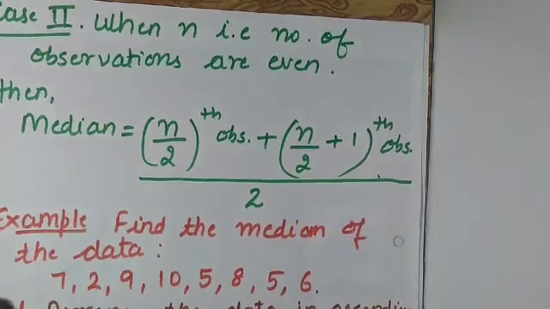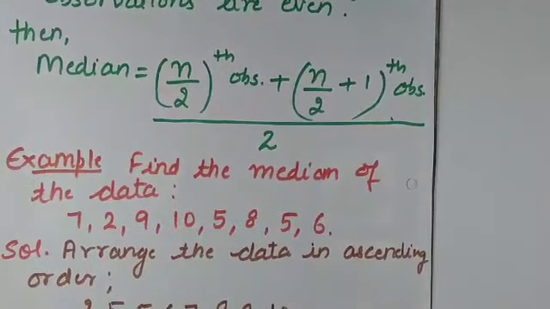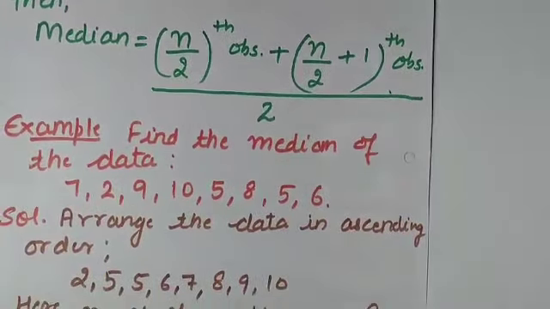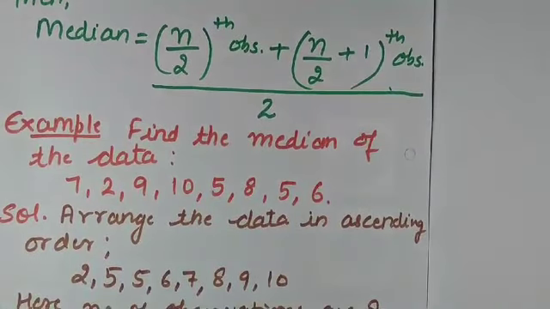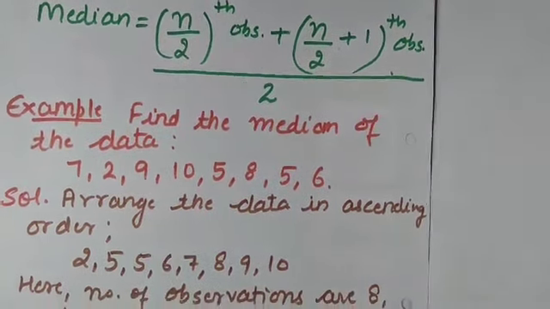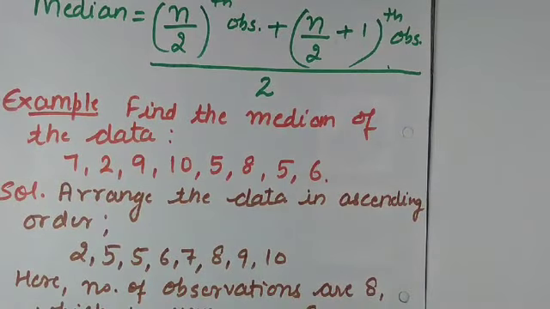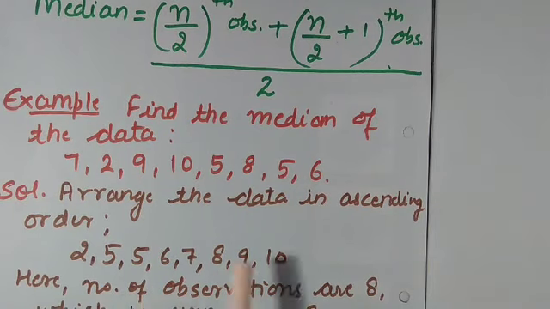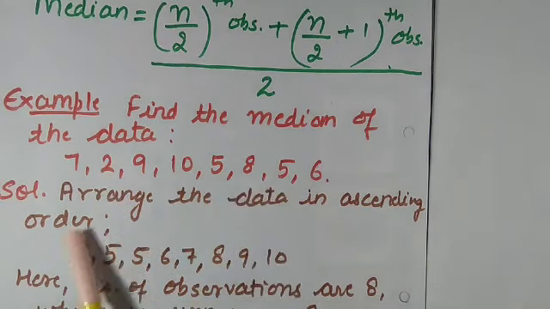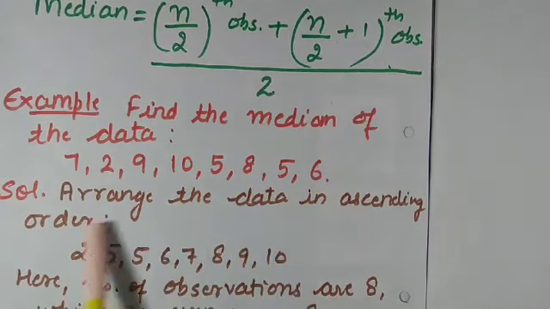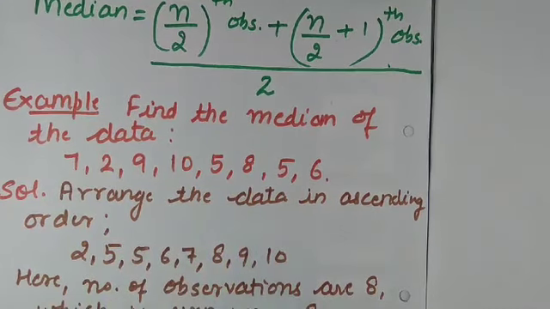So let us consider one example related to this type. Find the median of the data. We have to calculate the median of the data. Here we have been given the data. The first step you have to do is arrange the data in ascending order. So I have arranged it, first writing the smallest one, and this is my ascending order, from the smaller to the higher one.